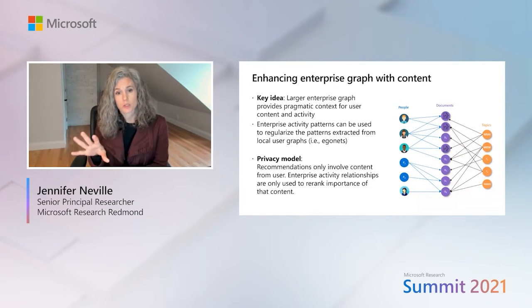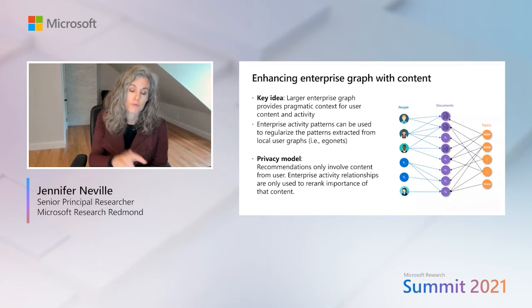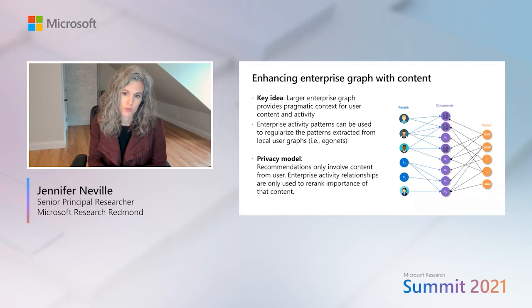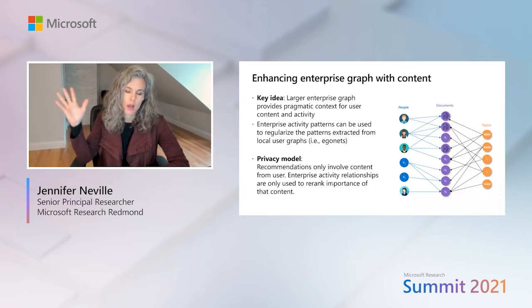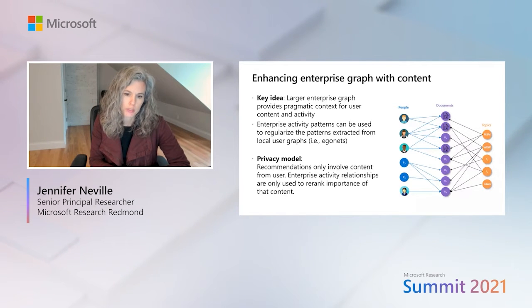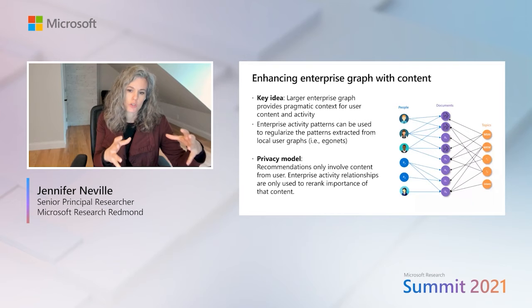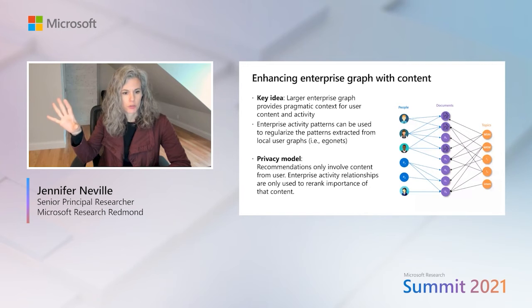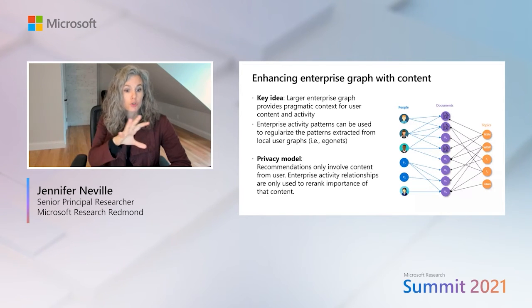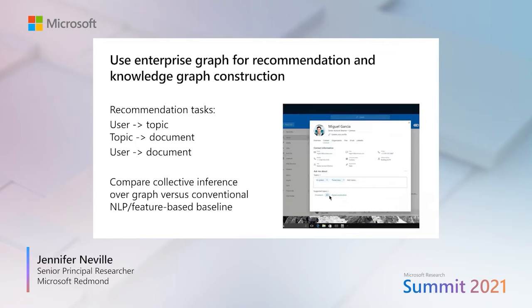And what we'll do is use these enterprise patterns to improve the local recommendations we'd use for a particular user. And in this case, the privacy model is that we're not pushing information from other people in the enterprise to the user. We're still going to do recommendations over only what the user can see, but these larger pragmatic patterns that we're learning from the enterprise will be pushed down to re-rank the importance of the content that a user sees locally. And so an example of that is using this graph to, for example, predict which topics or projects a user is involved in.